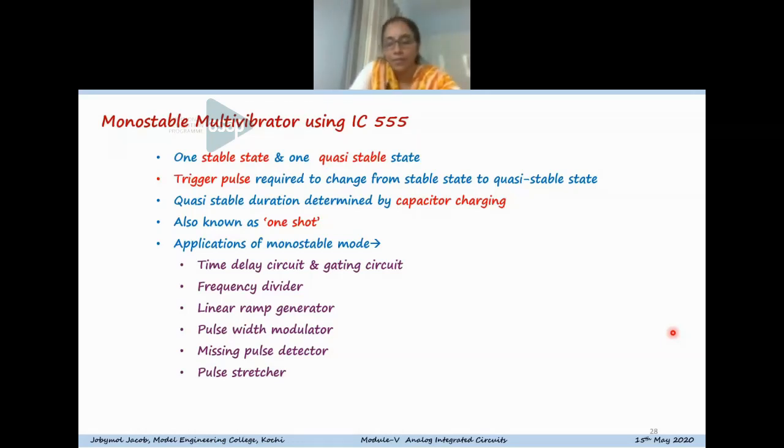It is also known as one shot, because one trigger is required to change to one state. The applications of monostable mode include time delay circuit, gating circuit, frequency divider, linear ramp generator, pulse width modulation, missing pulse detector, pulse stretcher, and so on. So there are a lot of applications for this mode also.